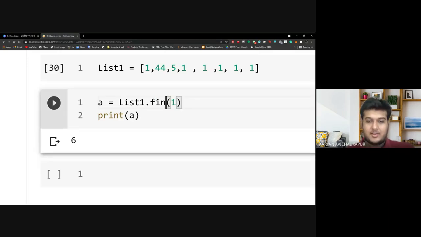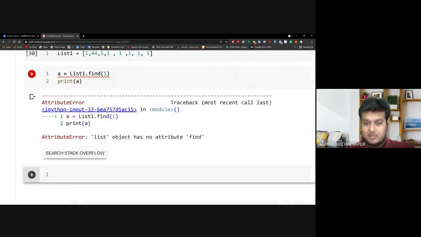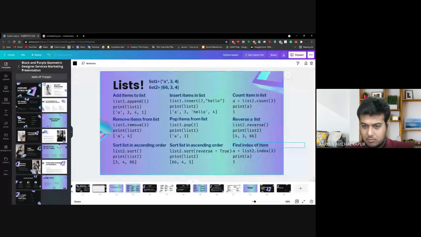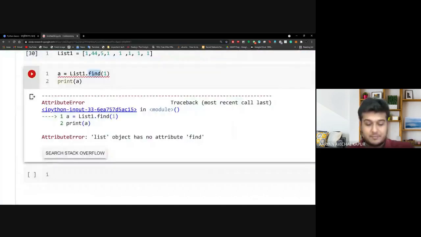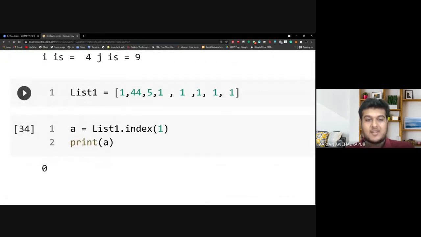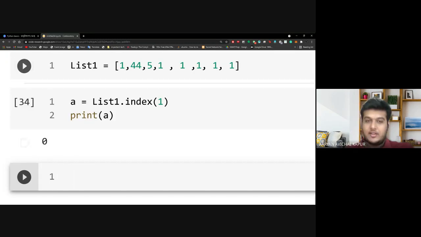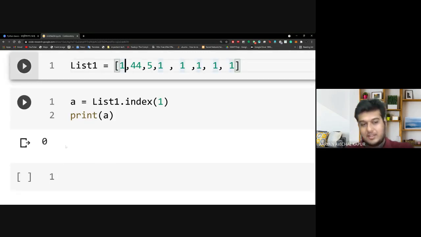Now, very important thing is when I use index. When I use index, it prints 0. Though there are several other ones, it prints the index of the earliest one. So the earliest one is at index 0. That is why it prints 0, right?